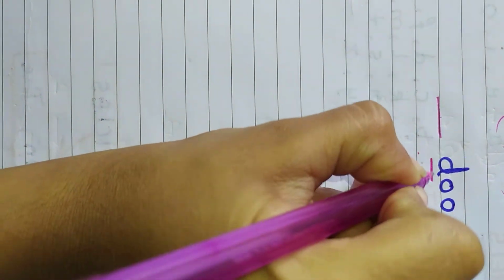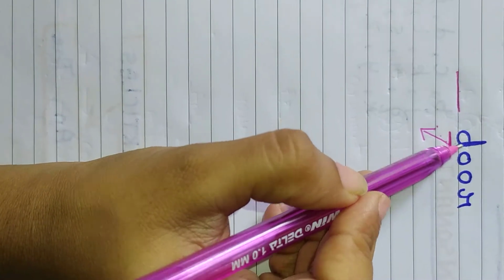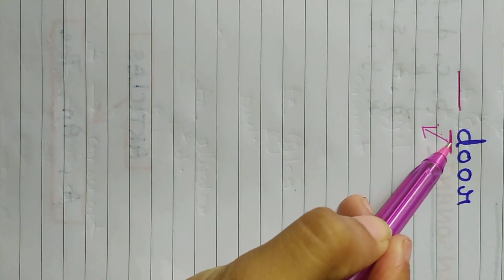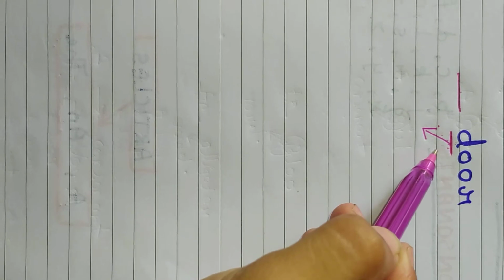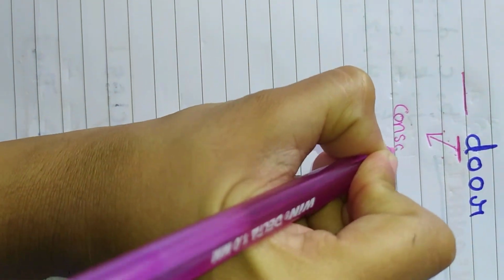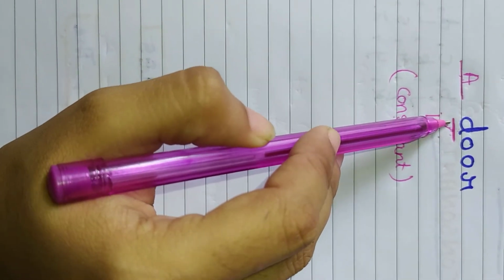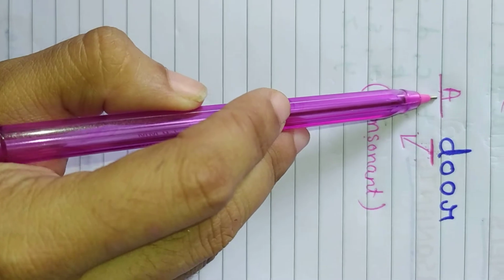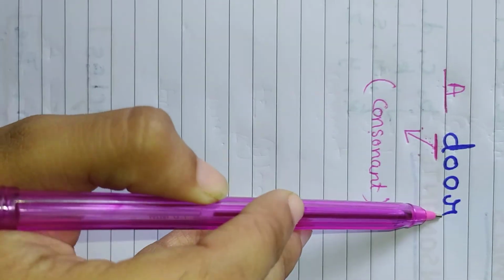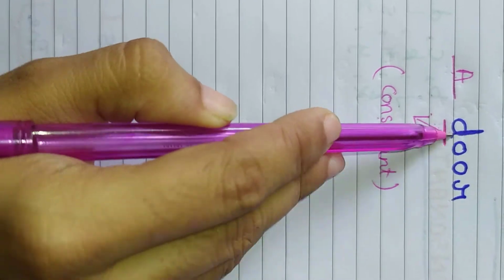To remove this confusion, what are we going to do? We will first look at the first letter of the word. What is the first letter? D. And what is D? Vowel or consonant? Tell me, I forgot. What is D? Consonant. Very good. You all have become very smart. So D is a consonant. And if a consonant comes, we will write a before it. You will remember that if the first letter of any word is a consonant, you are going to write a. So a door. If a word starts with a consonant, you are going to write a.